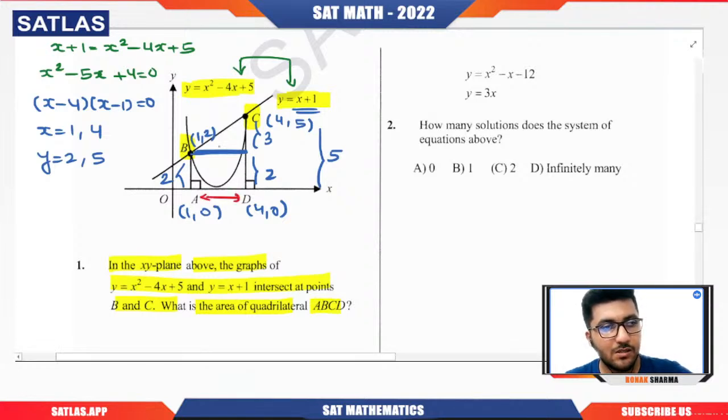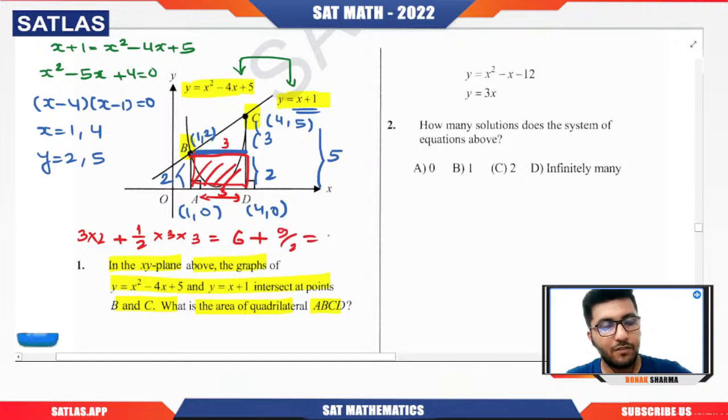This is also 3. So what I'm doing is calculating the area of this red rectangle, that is 3 into 2, 6, plus the area of this triangle, that is 1 by 2 into 3 into 3, that will be 9 by 2. 9 by 2 is 4.5, so 6 plus 4.5, so the answer is 10.5.